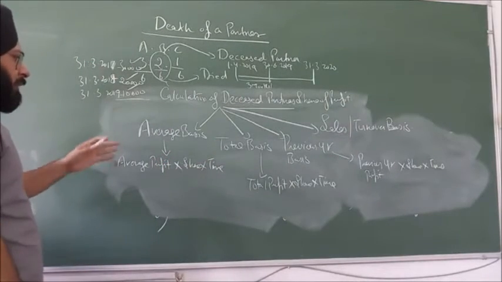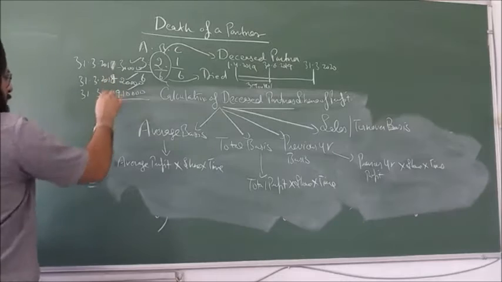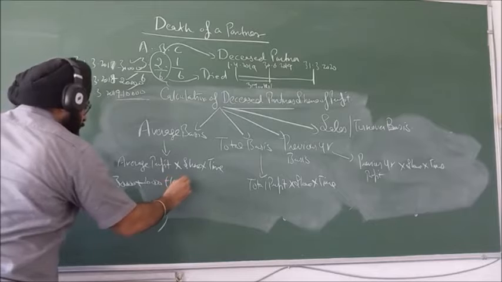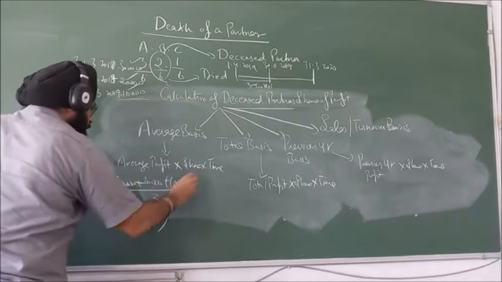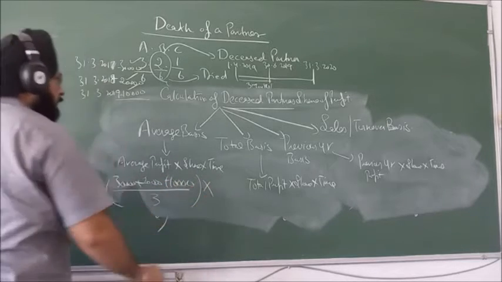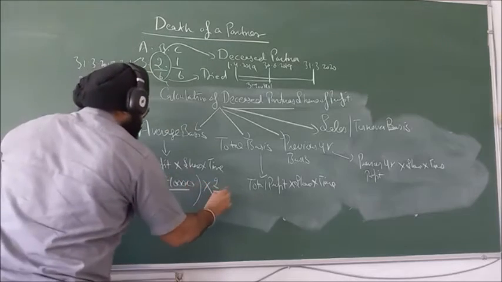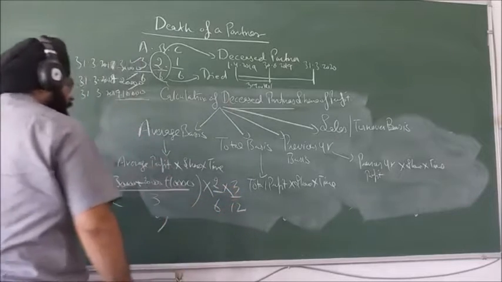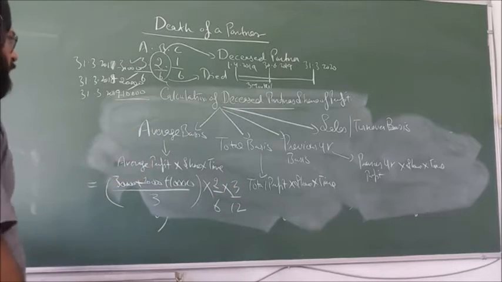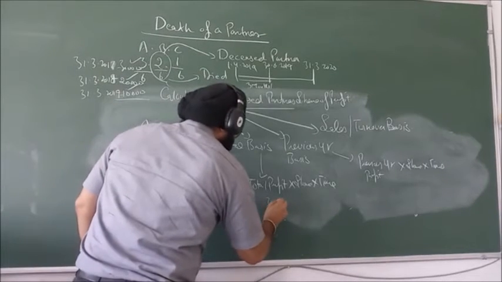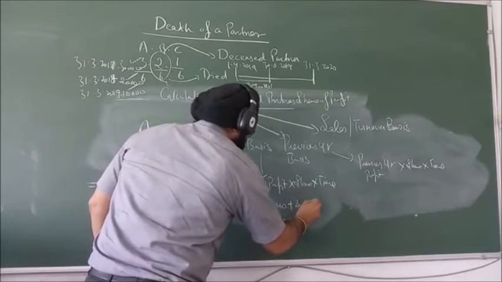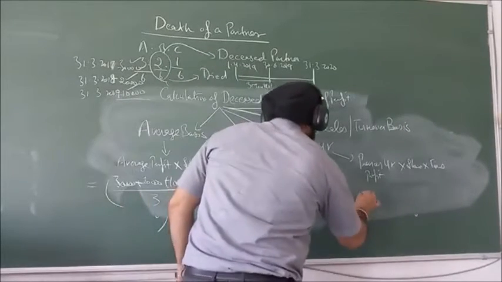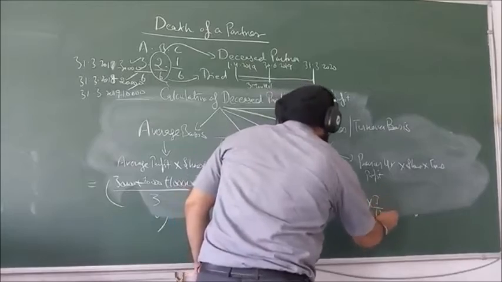So if it is on average basis, how do you calculate? 30,000, 20,000, 10,000 divided by 3. This is average profit, into share, B's share is 2/6, into time, 3 months. Is it clear? Similarly for total profit, 30,000 plus 20,000 plus 10,000 into his share 2/6 into time 3/12.